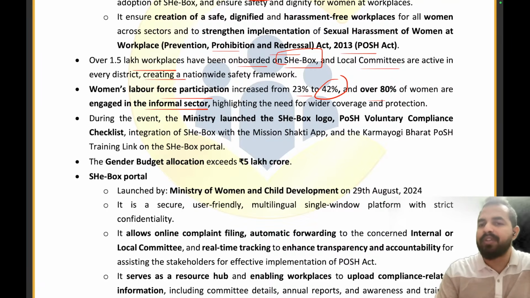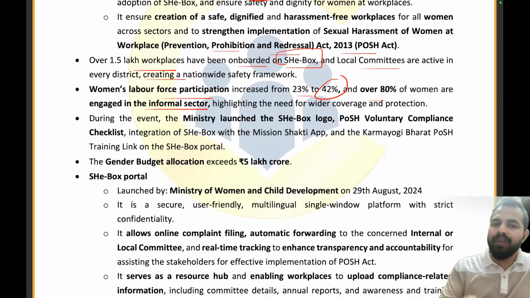needs wider coverage and protection for these women because they are working in the informal sector, where again the rules and regulations are not being complied with properly, right? And their labor force participation has also increased. That means more and more women are becoming part of the job culture. They are working now, right? So they are becoming part of the workforce. So we have to ensure that we are providing security, safety, and protection to these women so that we can ensure more participation of women in the workforce.